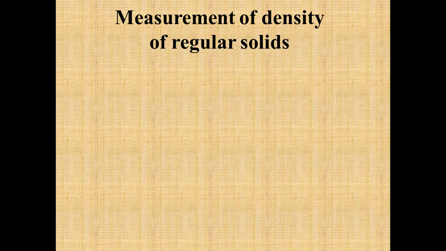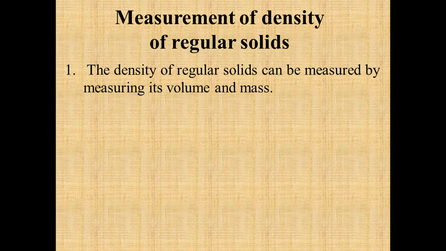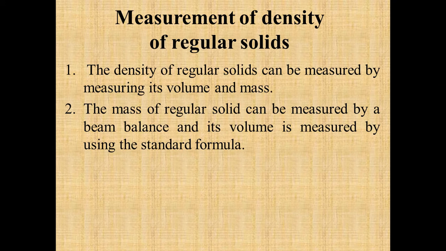Now, since in the previous discussion we were only comparing values, suppose you wish to calculate the value of density of solids, then we have two cases. First is density of regular solids. The density of regular solids can be measured by measuring its volume and mass. The mass of a regular solid can be measured by a beam balance.